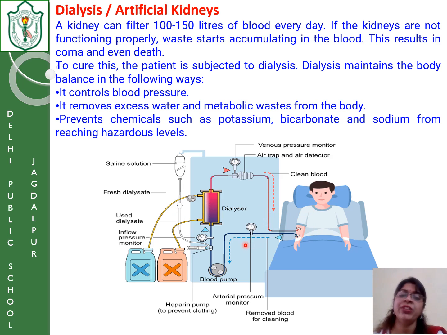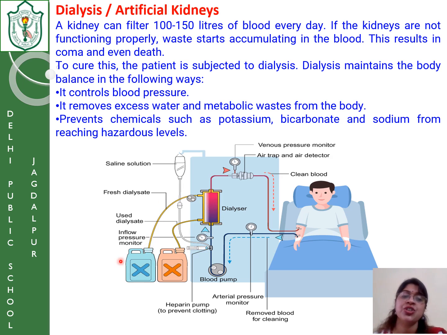Now along with that you can see that certain machines are also fitted. This is called the arterial pressure monitor. How much blood is moving in, with how much pressure, is measured and controlled here. This is a pump which pumps the impure blood to the machine. This is the inflow pressure monitor, that means how much pressure the blood is moving with in the dialyzer, which is also maintained here.